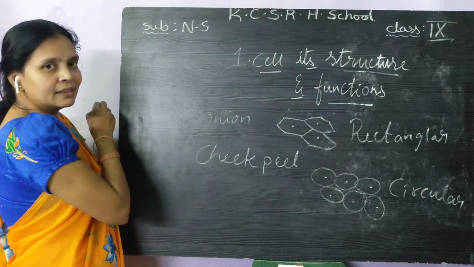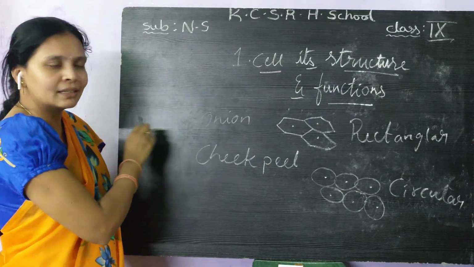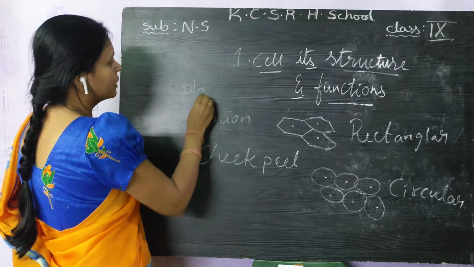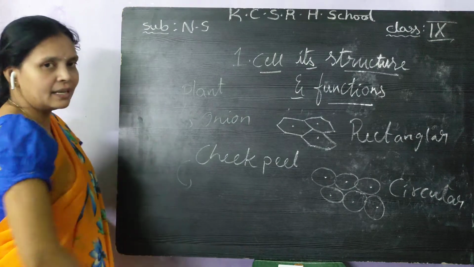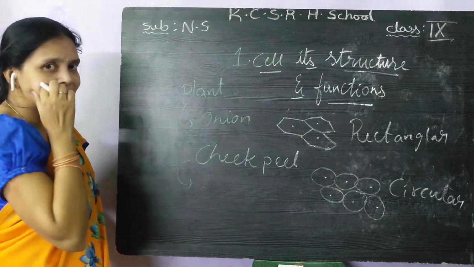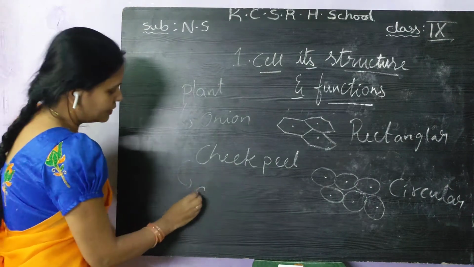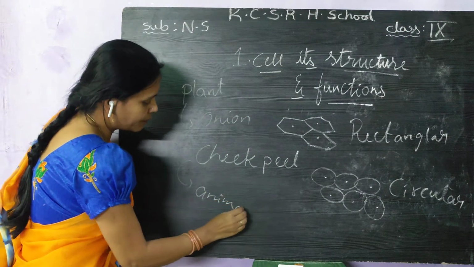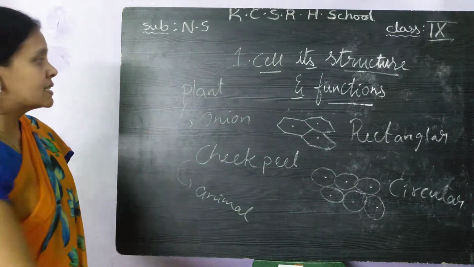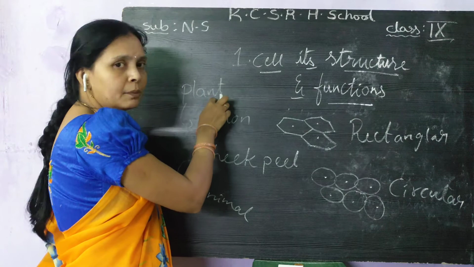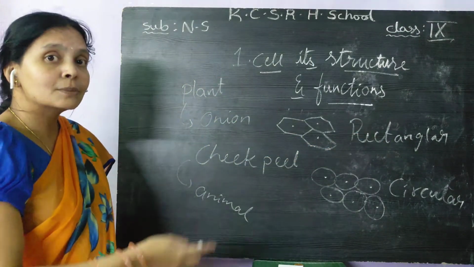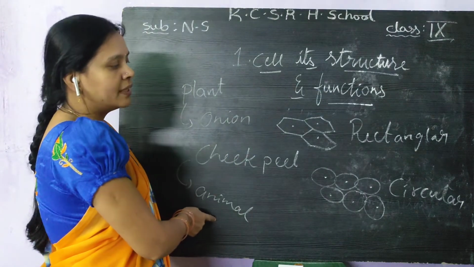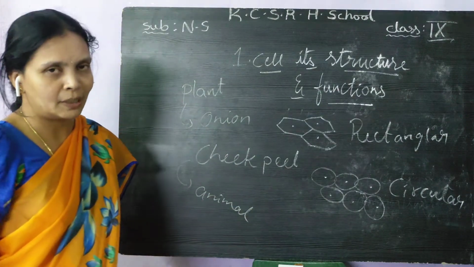What is an onion? Is it an animal product or a plant product? It is a plant product. The onion is a plant product. What is a cheek peel? The cheek means it is an animal product. So, the cells present in the plant body are rectangular in shape. The cells present inside the animal body are circular in shape.